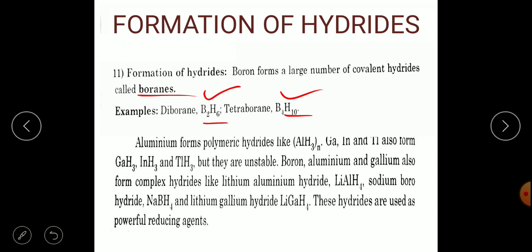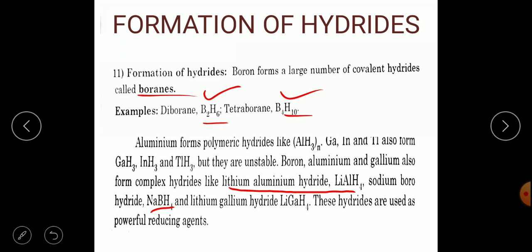Gallium hydride, indium hydride and thallium hydride are very much unstable. They are not stable in their nature. Boron, aluminium and gallium also form complex hydrides like lithium aluminium hydride. So they have an ability to form complex hydrides, and the important example for that is lithium aluminium hydride,